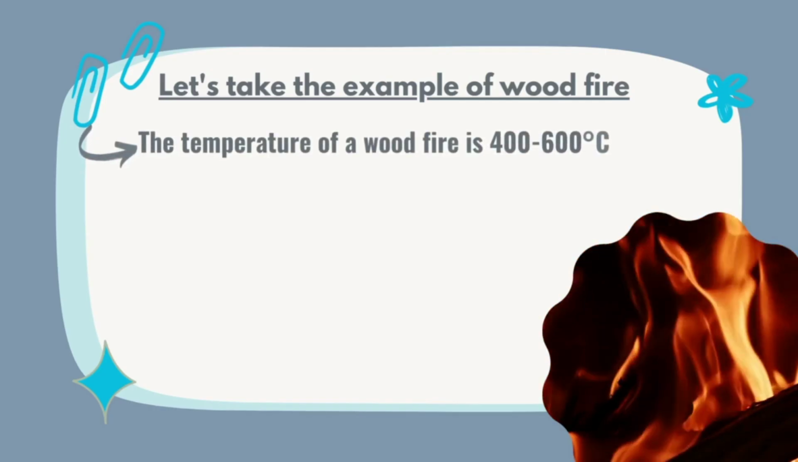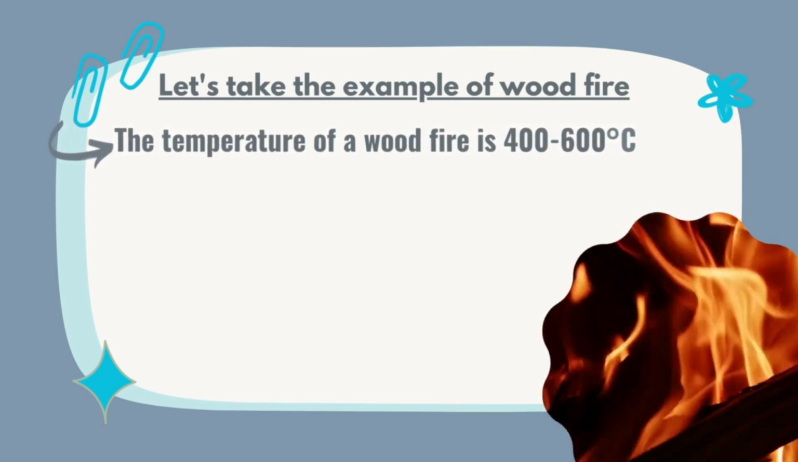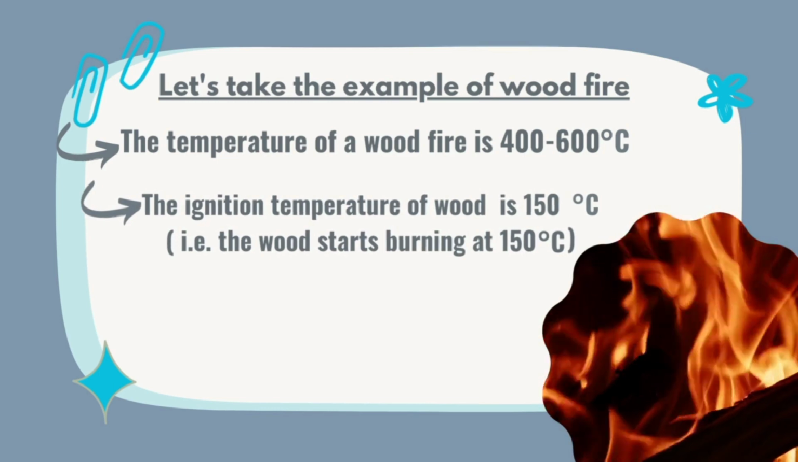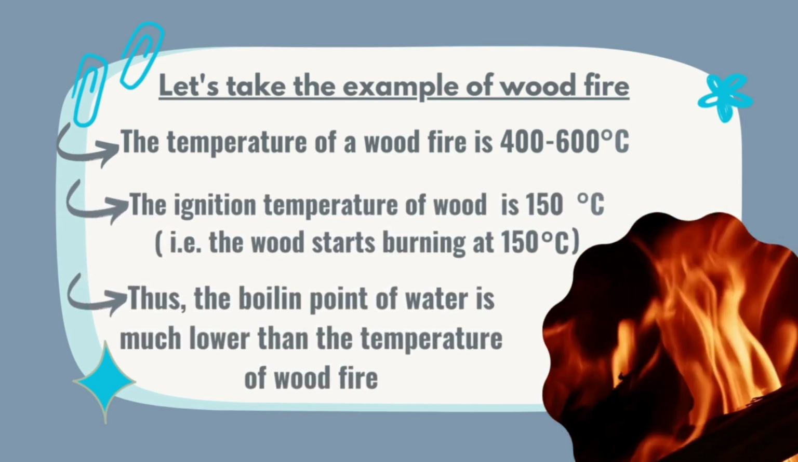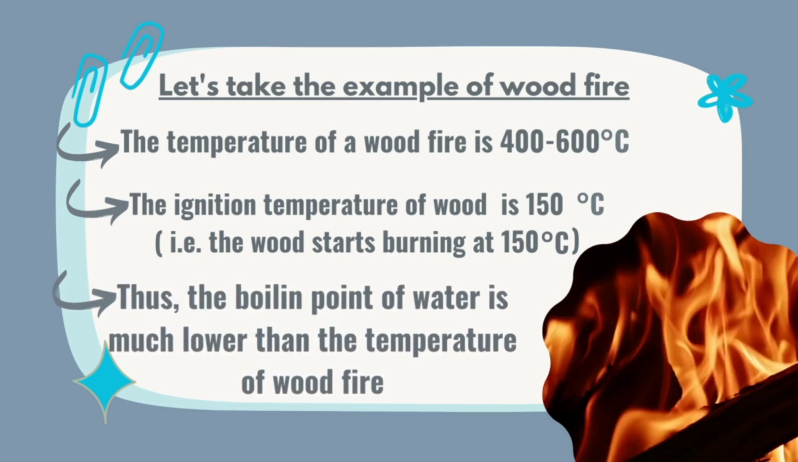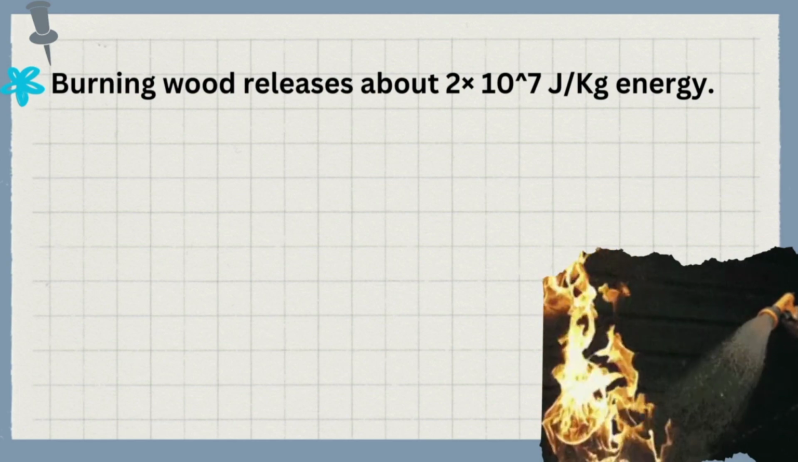The temperature of a wood fire is 400 to 600 degrees Celsius. The ignition temperature of wood is 150 degrees Celsius. Thus the boiling point of water is much lower than the temperature of a wood fire. Burning wood releases a huge amount of energy.